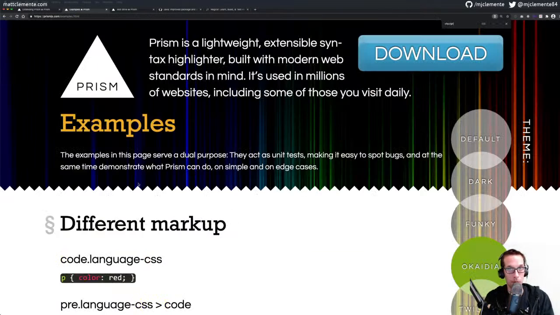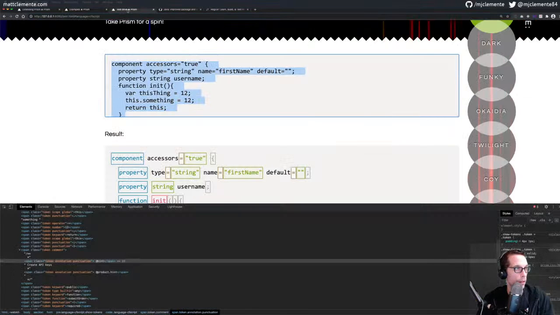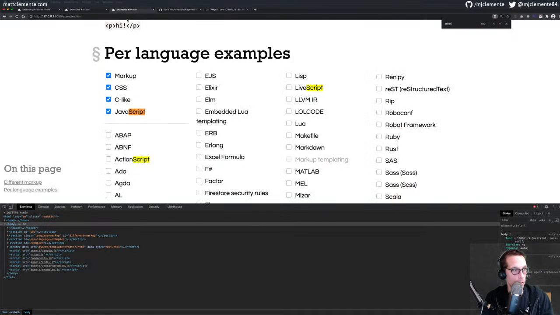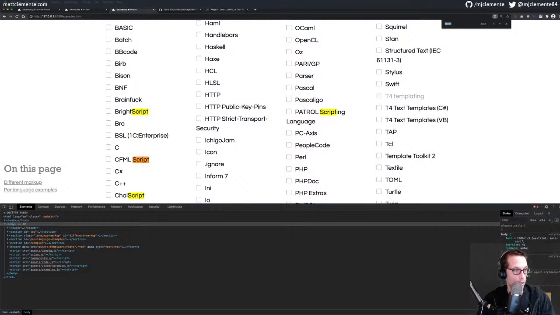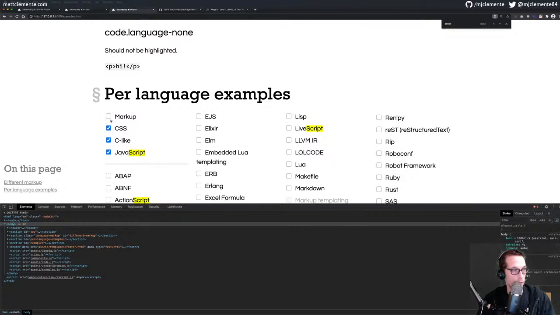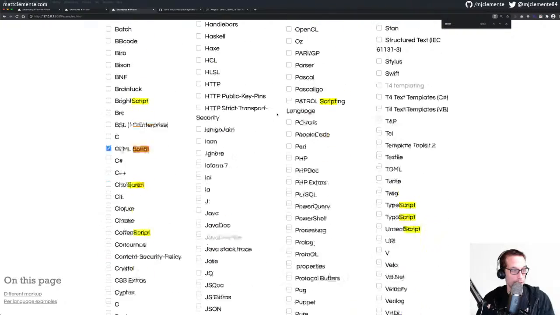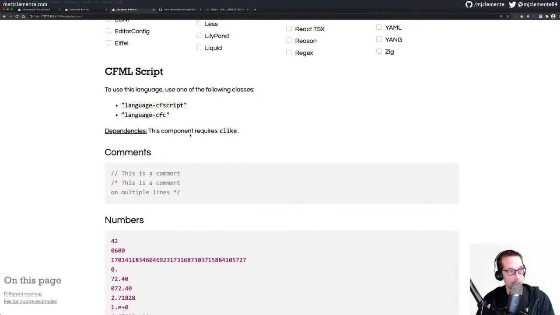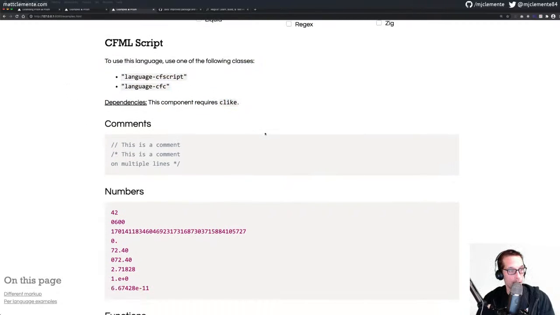Let's check for CF script. Not showing. Oh, I'm on the real present. I need it on the test drive, the test drive site. We will go to examples. We'll go to CF script, CFML script. Get rid of these. Bump, bump, bump. Close the panel, and we have CFML script. So that's how it can be defined. So yeah, this part is just generated automatically.